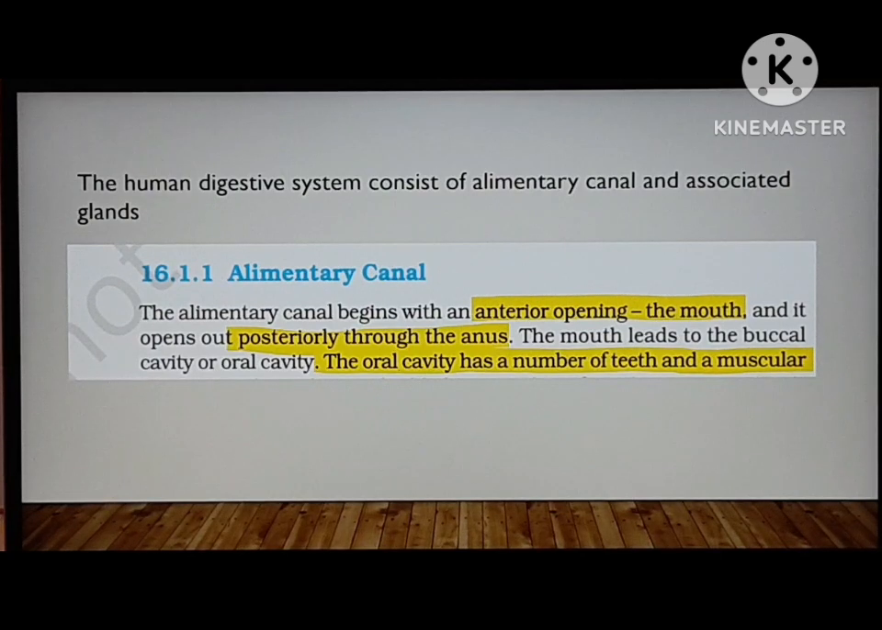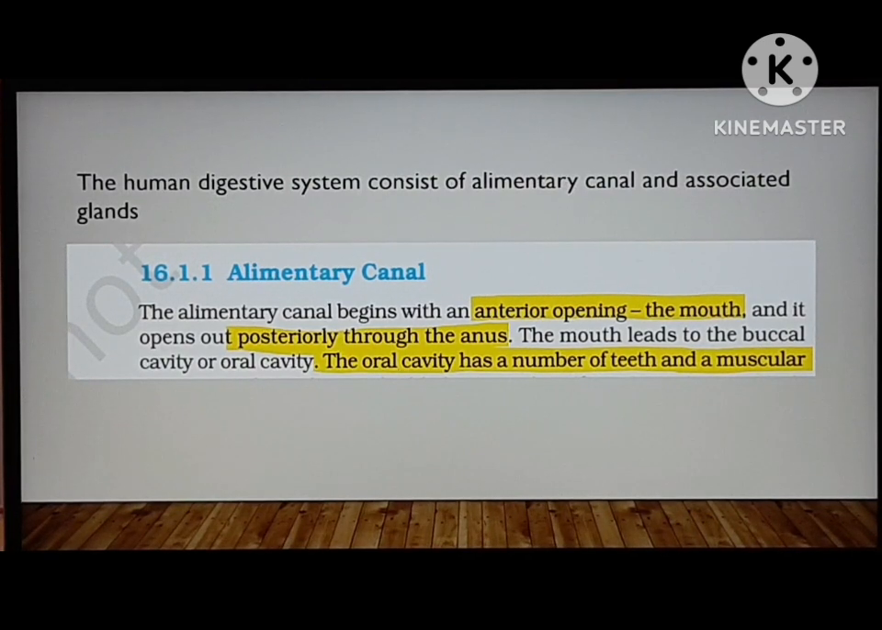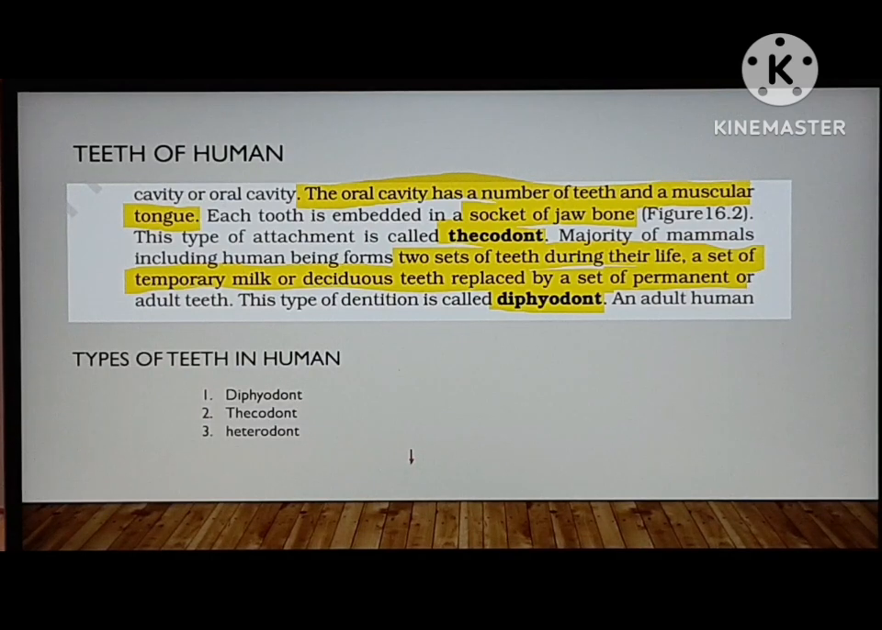Next, the human digestive system. The human digestive system consists of the alimentary canal and associated glands. In the textbook, it is written that the alimentary canal begins with an anterior opening, the mouth, and opens out posteriorly through the anus. The mouth leads to the buccal cavity or the oral cavity. The oral cavity has a number of teeth and a muscular tongue. An important point is highlighted here. You can note down the highlighted point.